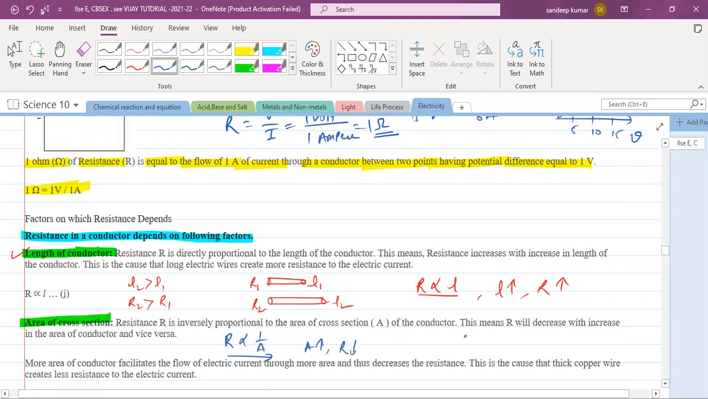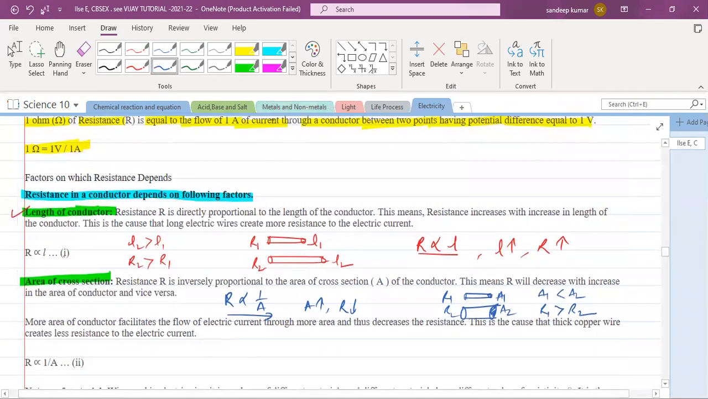For example, suppose I take two wires of the same length but different areas of cross section. Here area A1 is there, here area A2 is there, but the length is the same. The resistances are R1 and R2. As area A1 is less than area A2, this area being the area of cross section, resistance R1 will be more than R2. Less area, more resistance.